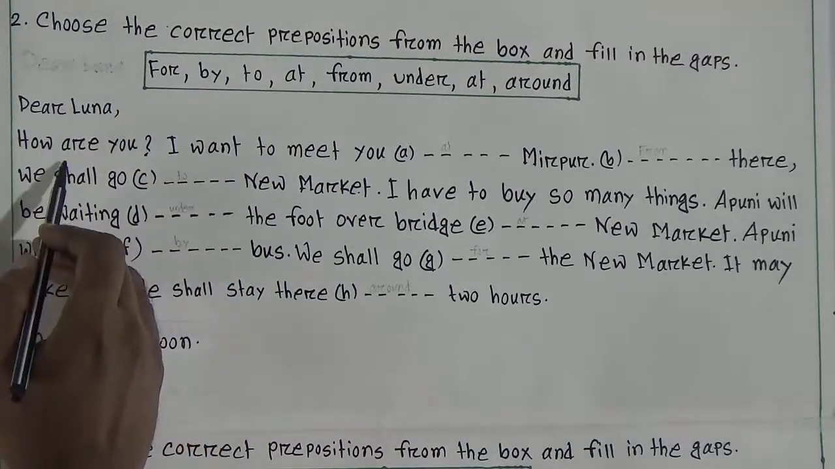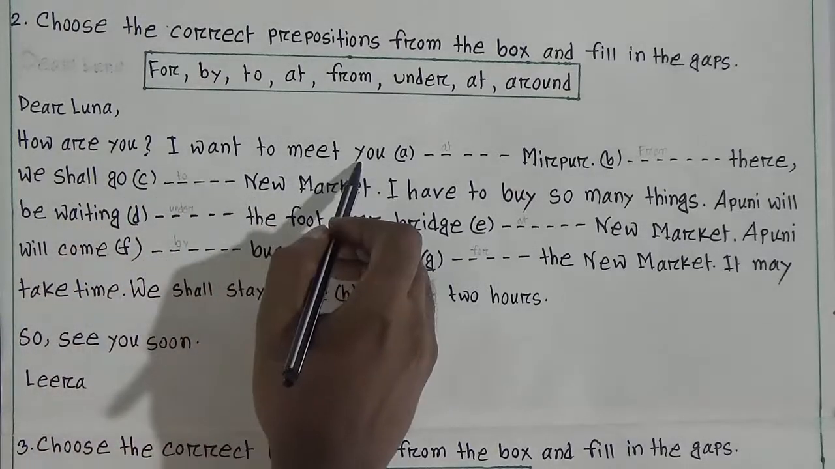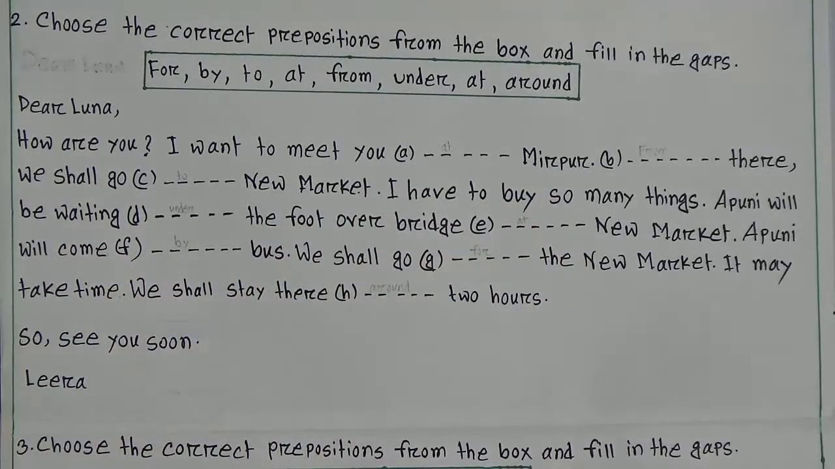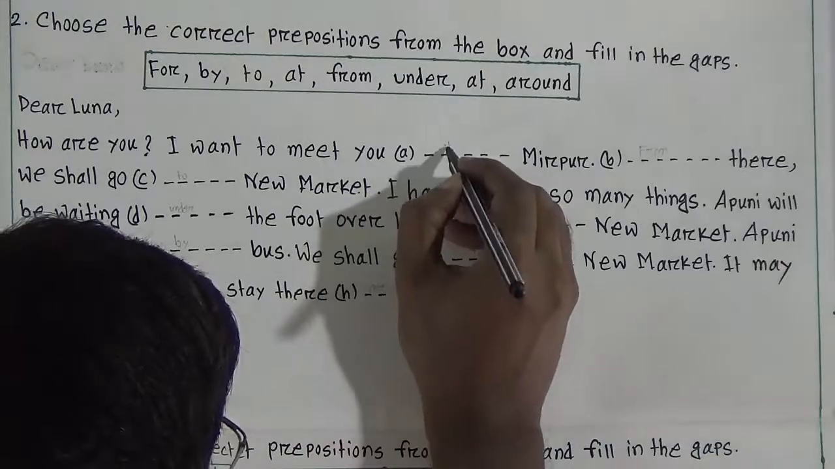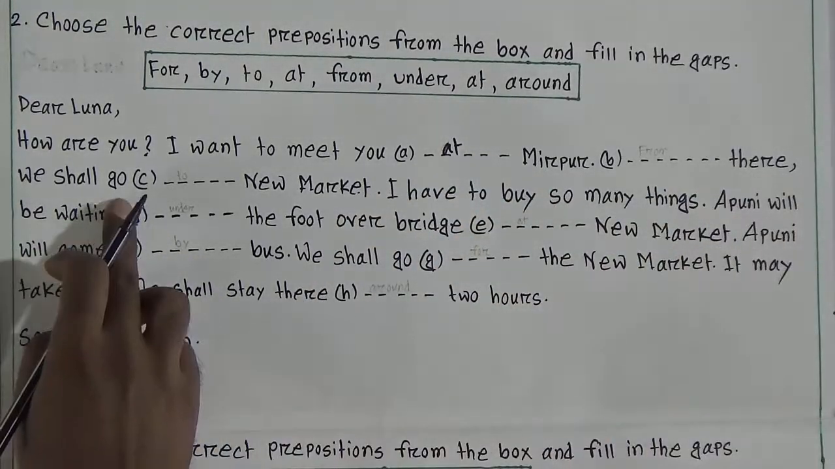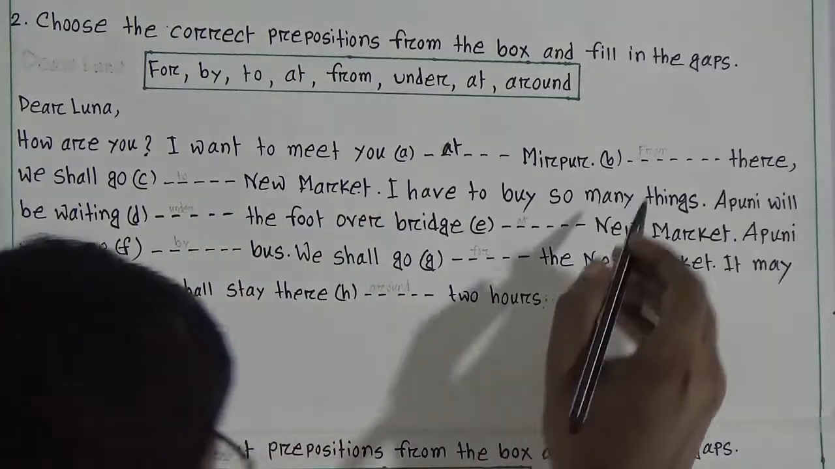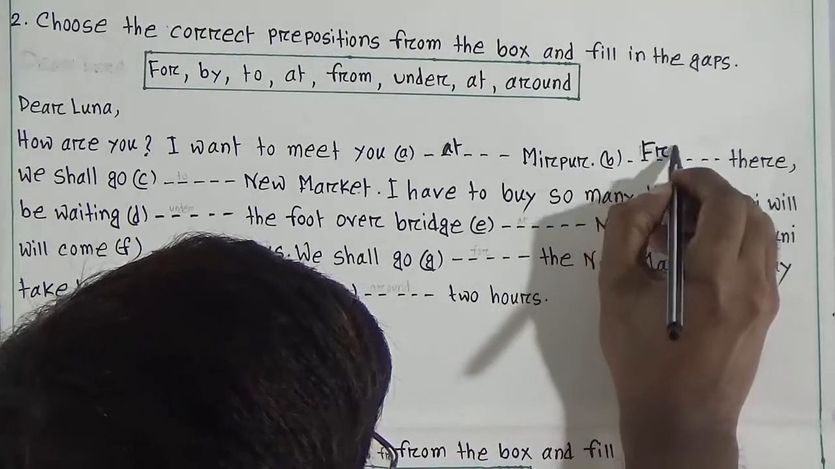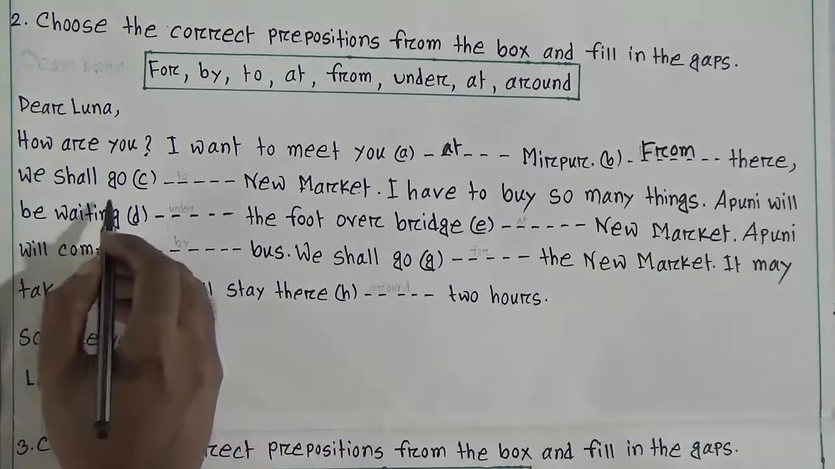Dear Luna, how are you? I want to meet you dash Mirpur. So it is a place related issue. So it will be at Mirpur. At Mirpur. Dash there we shall go dash New Market. That means from there we shall go to New Market.